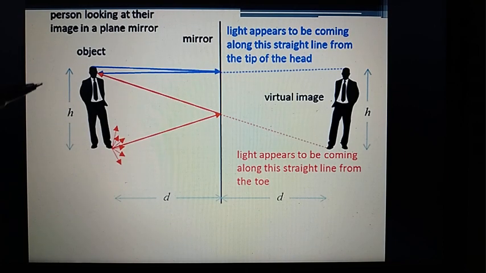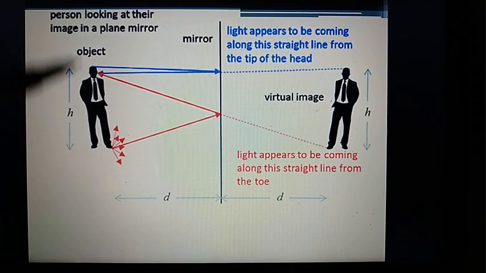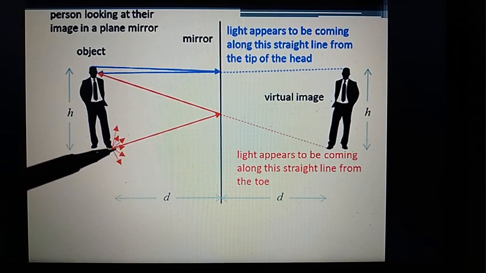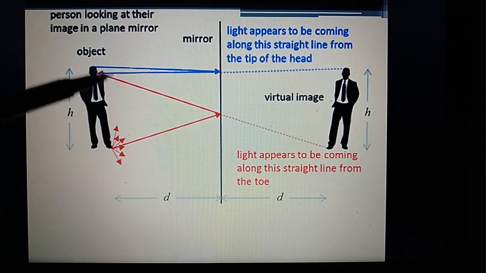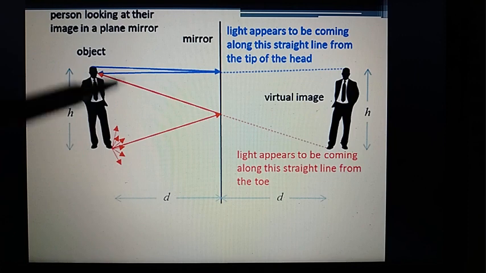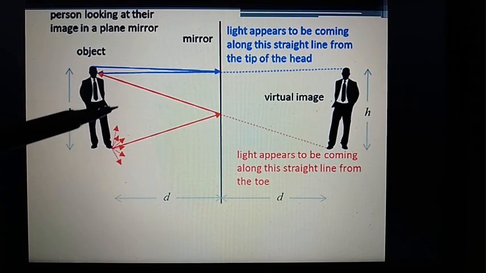Also we can take this as an example. Here is a mirror, and a person is standing in front of it. Many rays are coming out from the person. When light falls on the person, it will reflect in all directions, out of which for convenience I have chosen just one ray, a red and a blue. It doesn't mean the red or blue wavelength, it is just to distinguish that this is coming from the bottom and this is coming from the top.